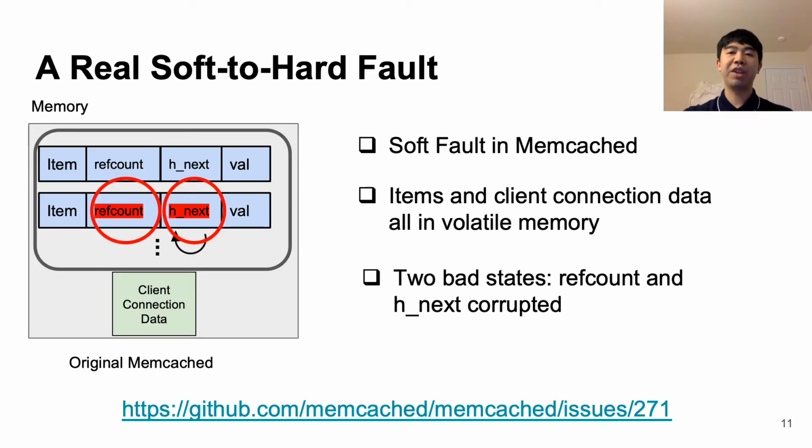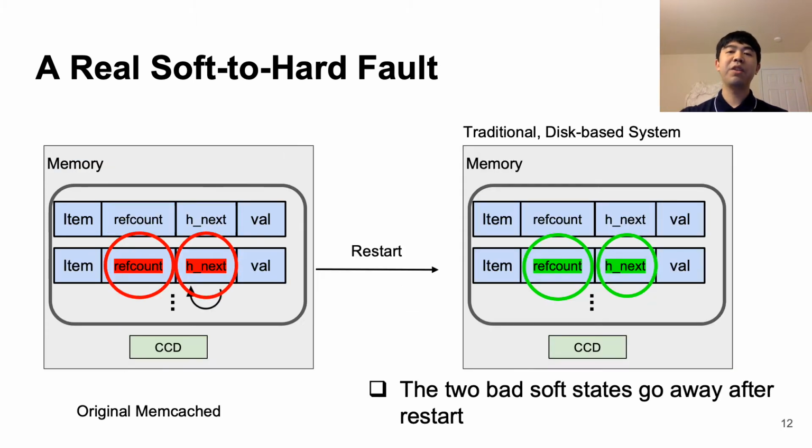Let's look at a real-world example of a soft to hard fault. Here, let's first look at a soft fault in traditional memcached. Here you can see how memcached is comprised of several items of key value data and also some client connection data. In standard memcache, the client connection data and items, including all the fields of the item, are all stored in volatile memory. However, with this specific bug, memcache ends up with two corrupted fields, the item's ref count and hash table next pointer, both end up becoming bad states. In standard memcache, we can see that since the items are in volatile memory, these two bad states end up going away after restart.